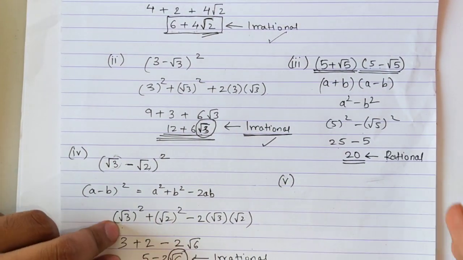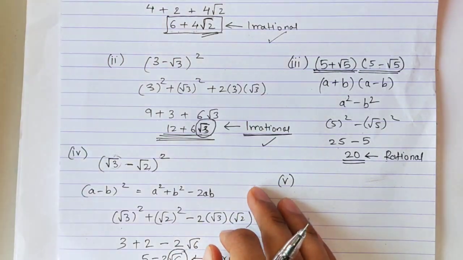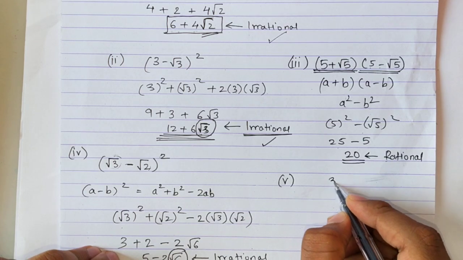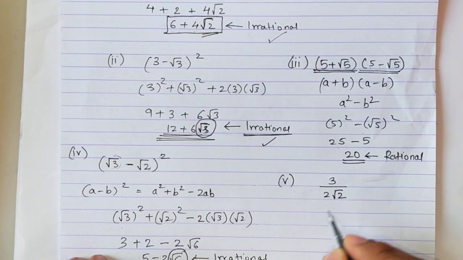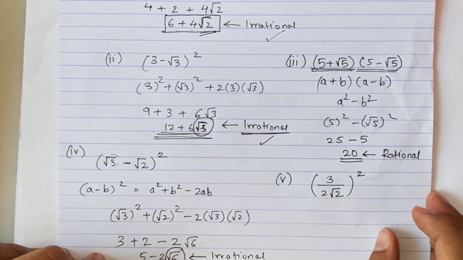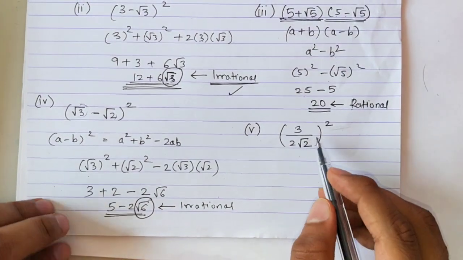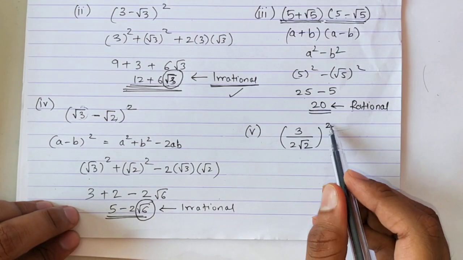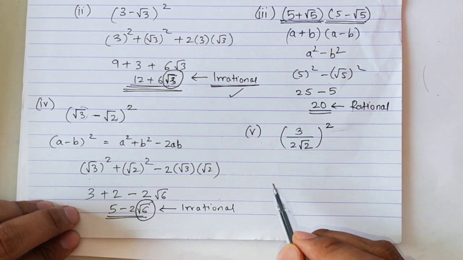So for the fifth question, we have been given 3 upon 2 root 2 the whole square. Okay, my question is 3 upon 2 root 2 the whole square. Now this whole square means this square is for the numerator also and for the denominator also.